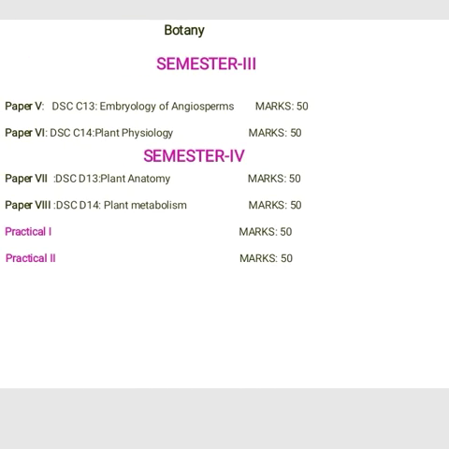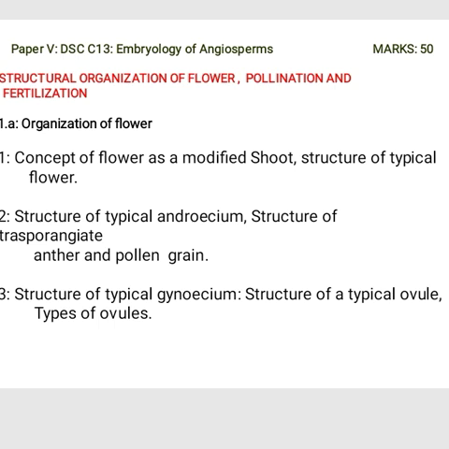I am dealing with your paper number 5, that is DSC C13, Embryology of Angiosperms. You remember the number DSC C13. The first topic is the structural organization of the flower, pollination and fertilization. Here 1.A, that is the organization of the flower.